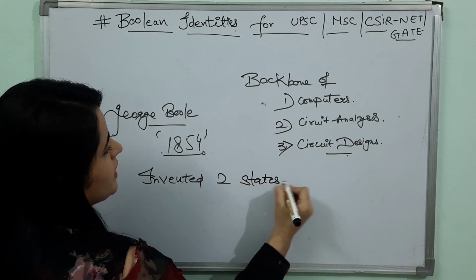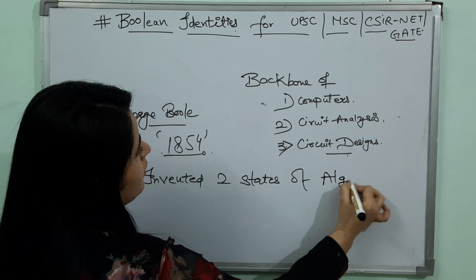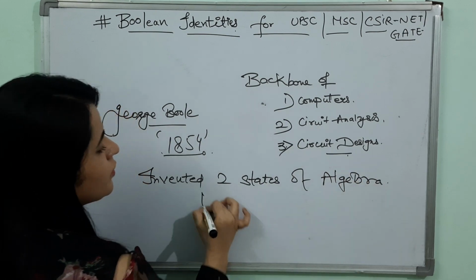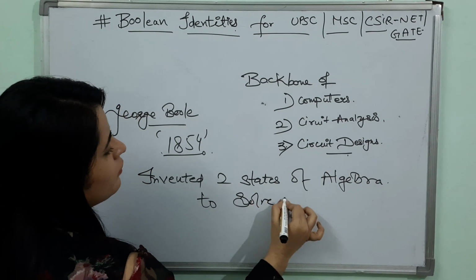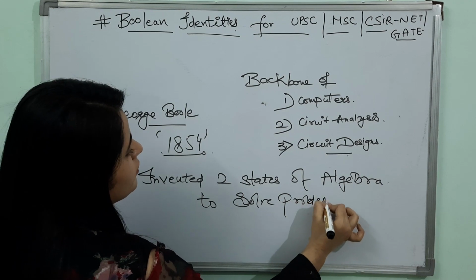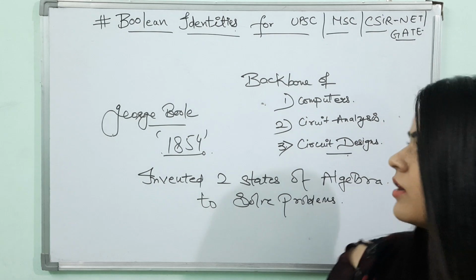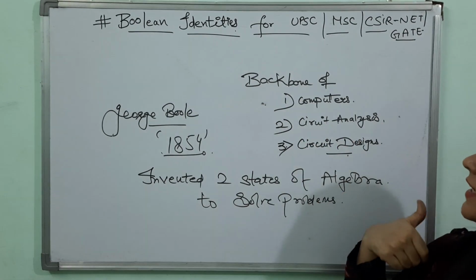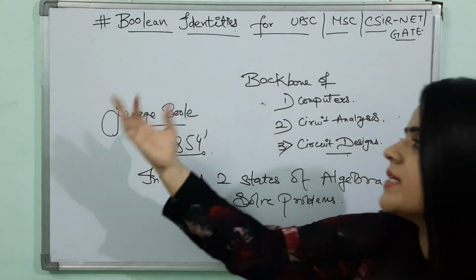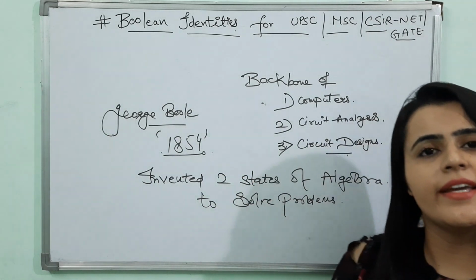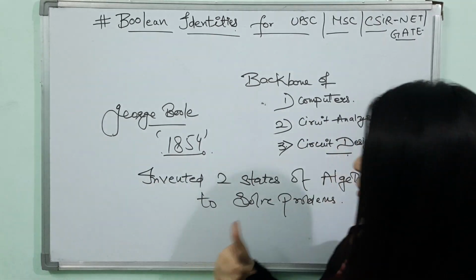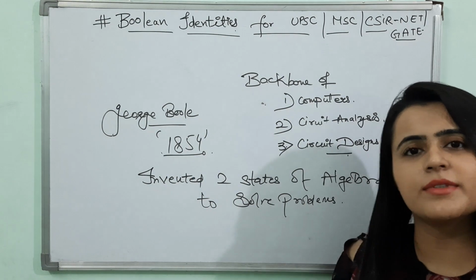These are the backbone of computers, circuit analysis, circuit design. Who discovered it? George Boole. When? In 1854. What did he invent?